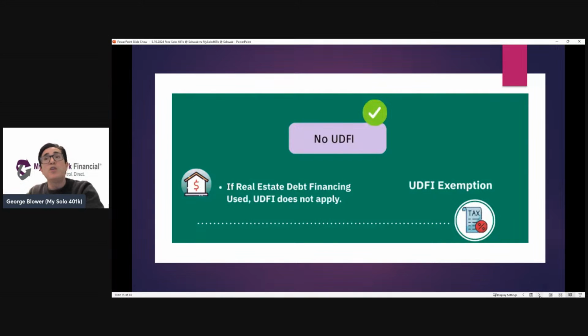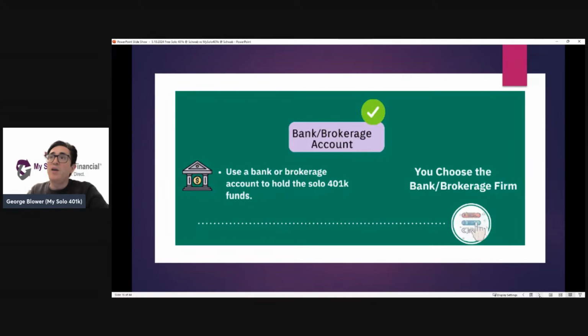So for that specific use case, the solo 401k is going to have a big advantage over making the same investment via self-directed IRA. Bank or brokerage account. So we're totally neutral on where the account is at. Could be at Fidelity or Schwab, or an institutional account if someone is working with an advisor. Could be a bank account, right, if someone wants to invest in alternative investments.